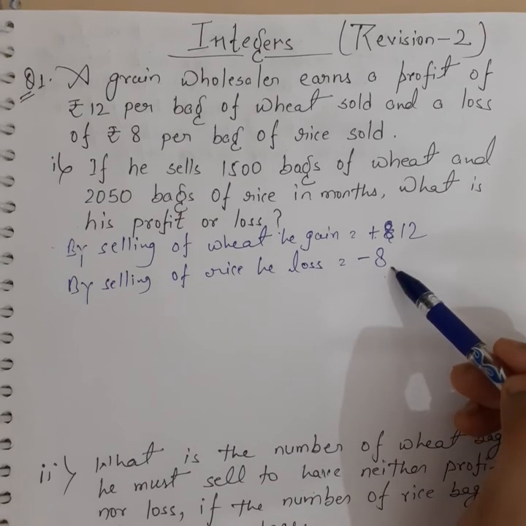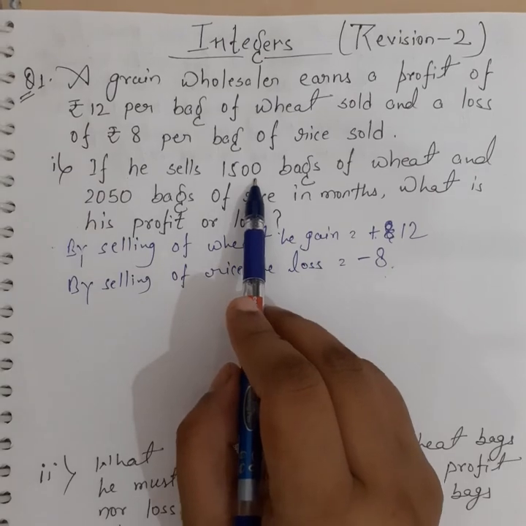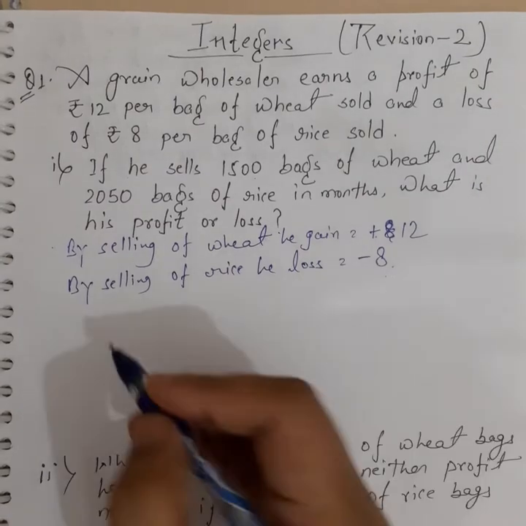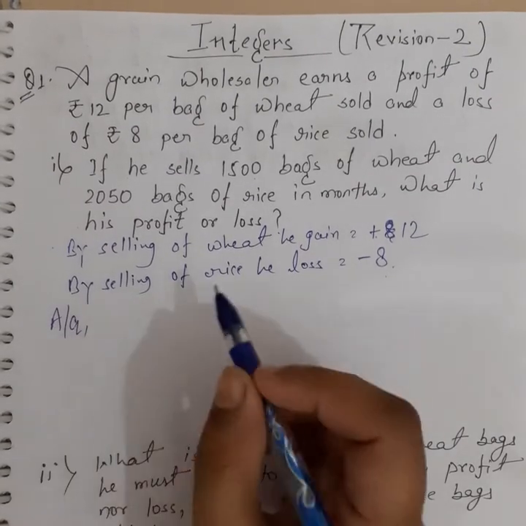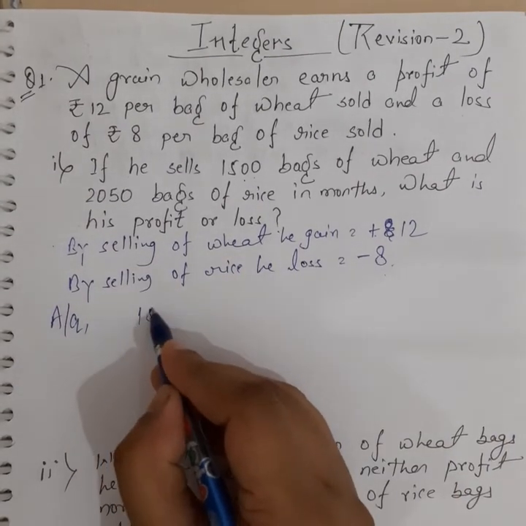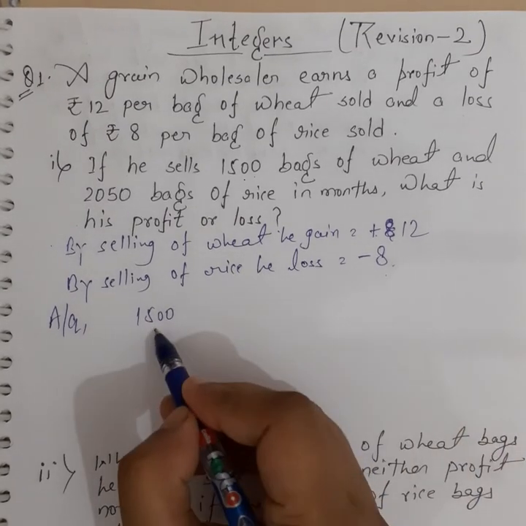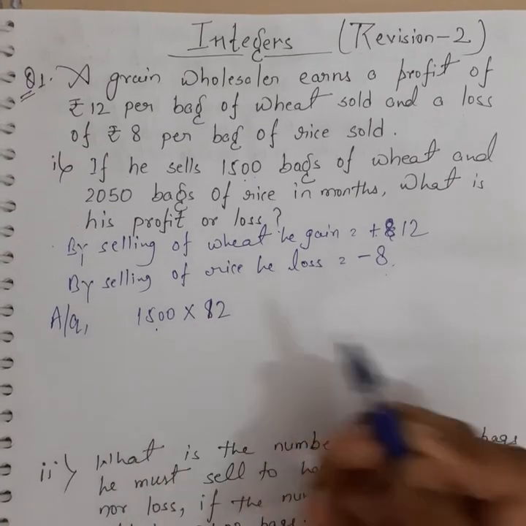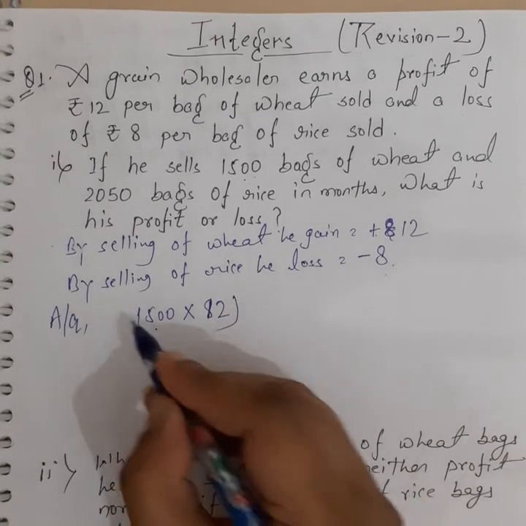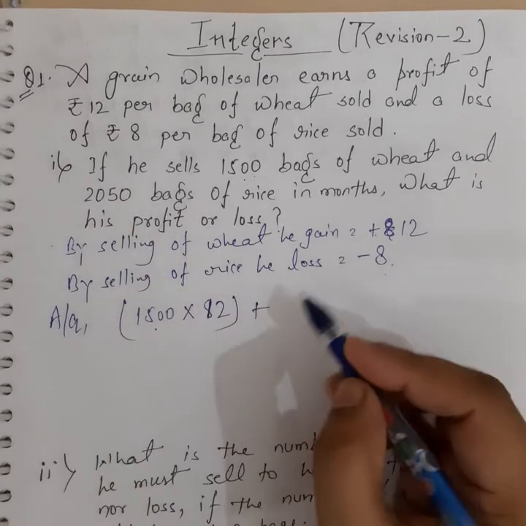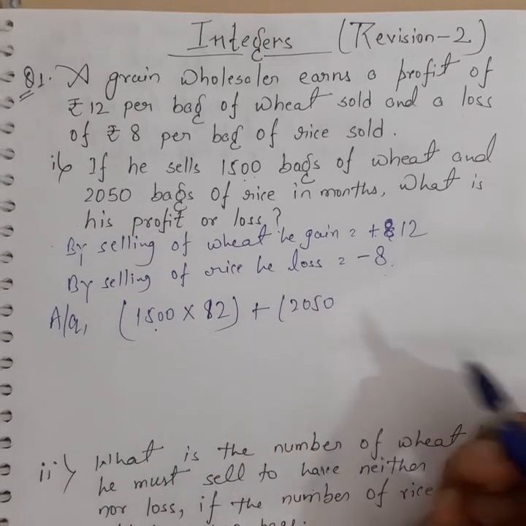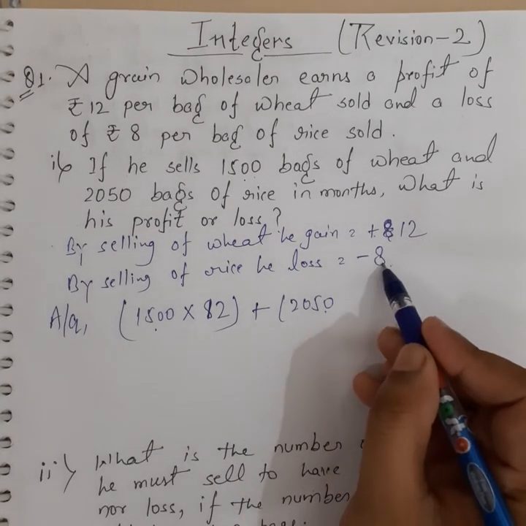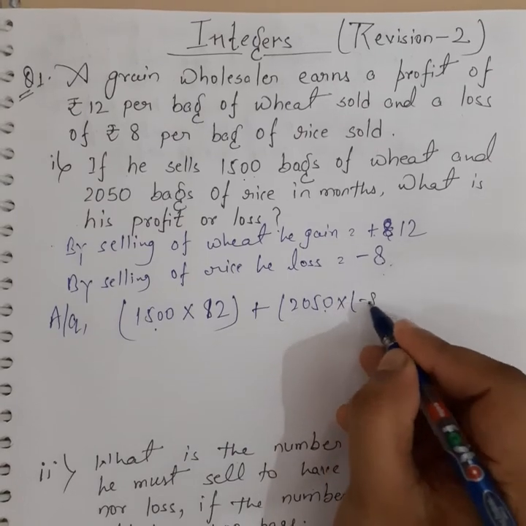Okay. Now the question is, if he sells 1500 bags of wheat and 2050 bags of rice, it means according to question, by selling 1500 bags of wheat he gains rupees 12 per bag, and he sells 2050 bags of rice and he lost rupees minus 8.